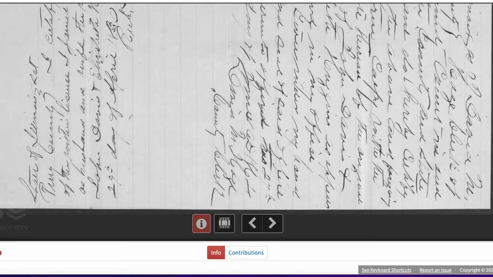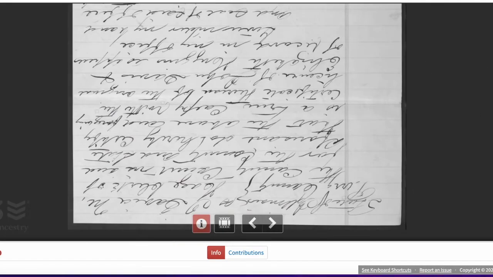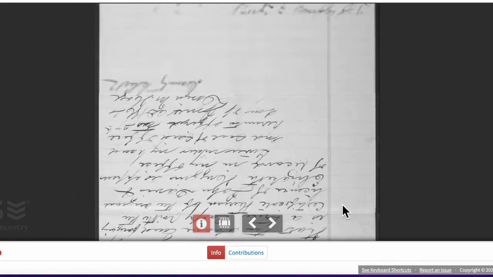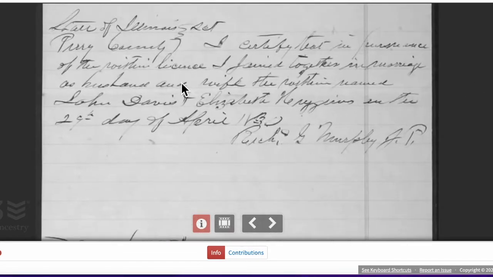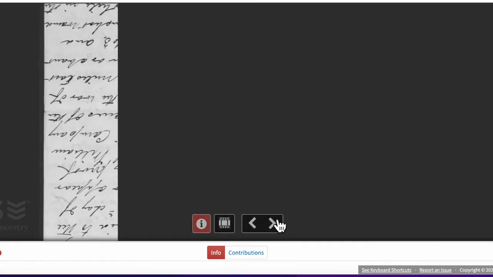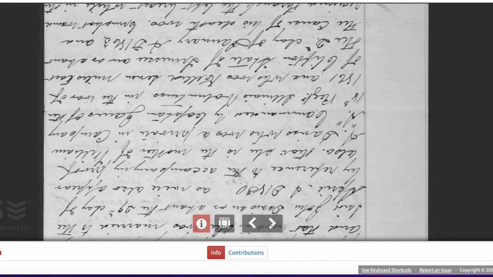There we go. Because there's two parts to it. As you can see, all I used was this arrow there. Go down. There we go. All right, certify. Make that bigger. The license. Again, another thing about the marriage license between John Davis and Elizabeth Huggins, that they were married. So all that proof you will find.